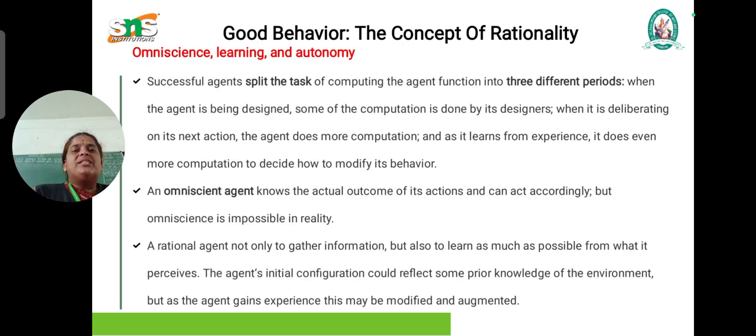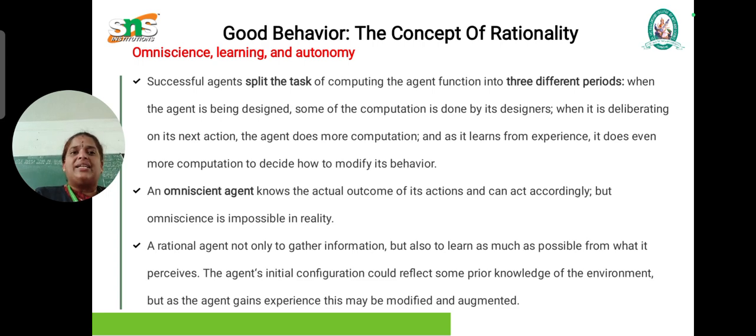Next, omniscience, learning and autonomy. Successful agents split the task of computing the agent function into three different periods. When the agent is being designed, some of the computation is done by its designers. When it is deliberating on its next action, the agent does more computation, and as it learns from experience, it does even more computation to decide how to modify its behavior. An omniscient agent knows the actual outcome of its actions and can act accordingly, but omniscience is